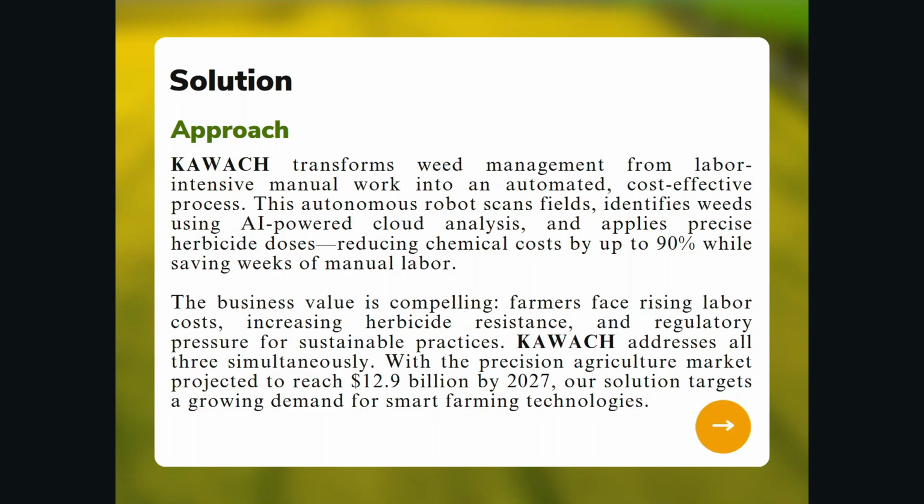Businesses and farmers face rising labor costs, increasing herbicide resistance, and regulatory pressure for sustainable practices. KAWACH addresses all three simultaneously, with the precision agriculture market projected to reach up to $12.9 billion by 2027. Our solution targets a growing demand for smart farming technologies.